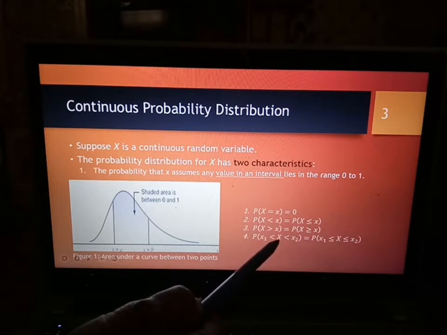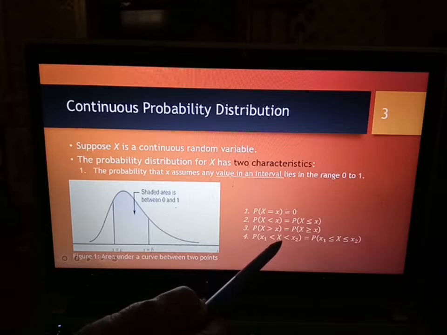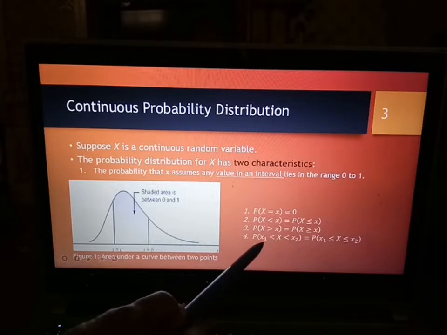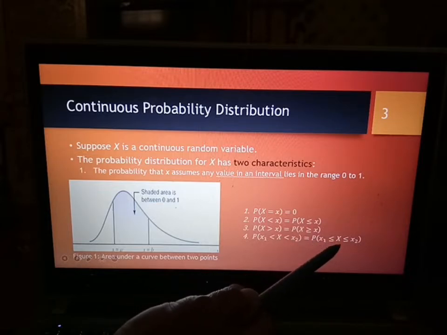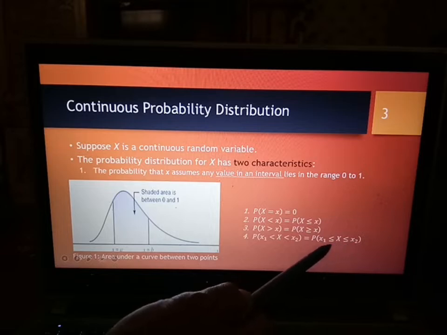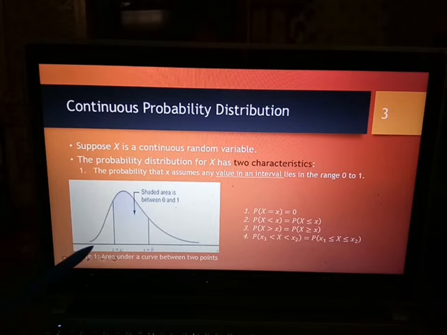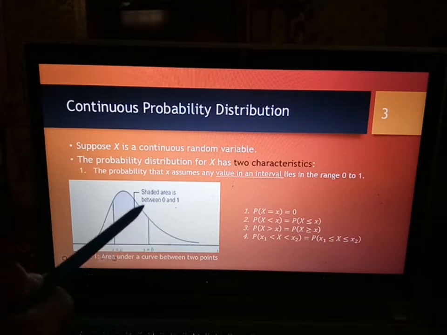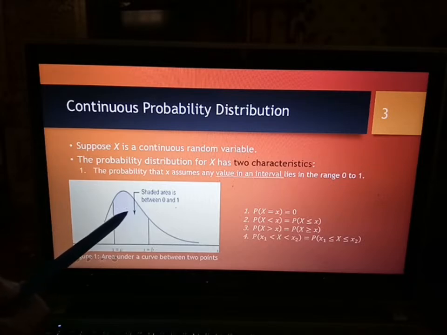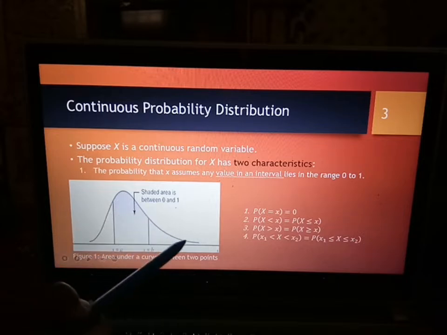So let's say random variable X resides in between X1 and X2. It's the same as the probability of X greater or equal or less or equal in between values X1 and X2. So this is the area. You start from 0 to 1, so the shaded area between 0 and 1. Let's say this is the shaded area for the probability of the random variable. So this is the curve for a continuous probability distribution.